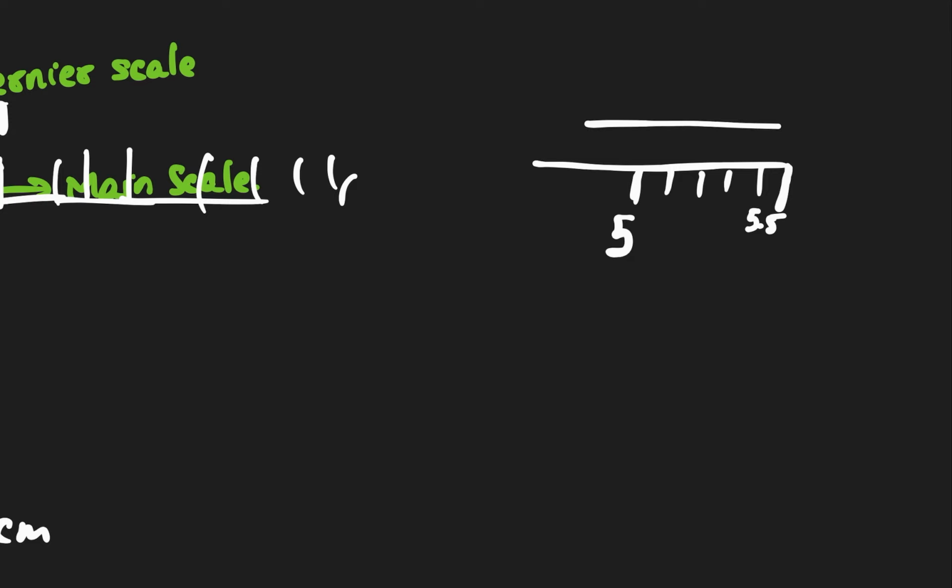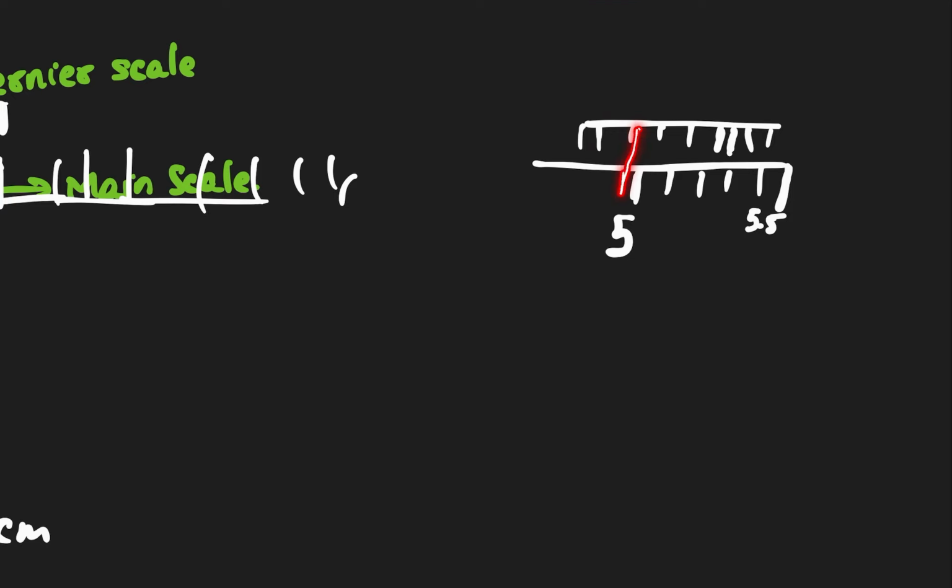Above this you have a vernier scale, which is going to have many lines. If you look here exactly, only one line of the vernier scale is going to coincide. If you look carefully, this line doesn't match with any line.